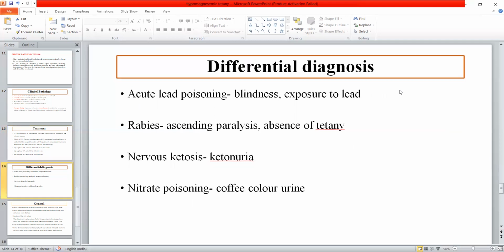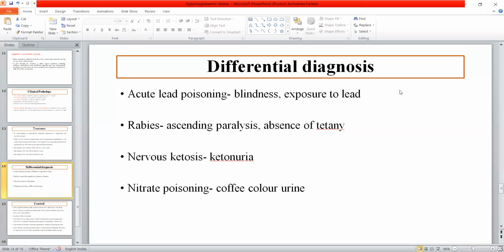Now, if we see the differential diagnosis of this disease, it includes acute lead poisoning, rabies, nervous ketosis, nitrate poisoning. All these diseases have more or less similarity to hypomagnesic tetany, because in these cases also there is nervous sign or high muscular activity. So we have to differentiate from this disease those diseases which are having high muscular activity or nervous sign.